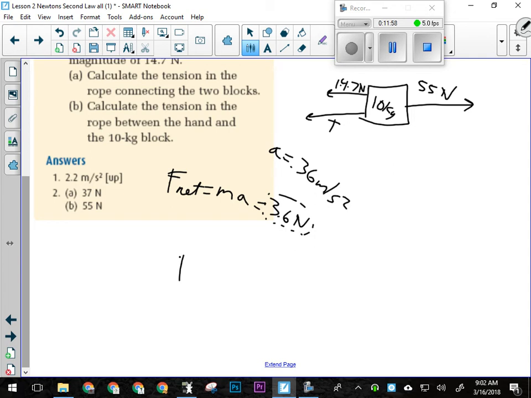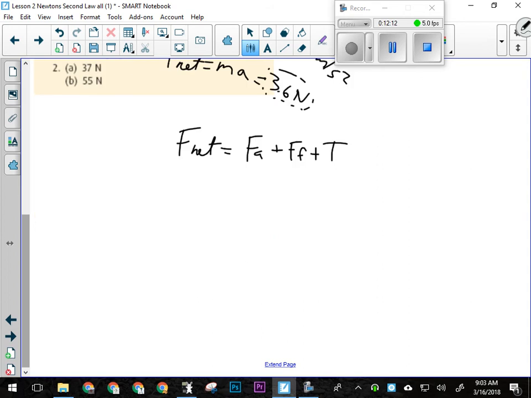All right, so my net force equals the applied force, that's the 55, plus the force of friction, the 14.7, plus the tension, which is what I'm looking for. So I'm going to manipulate this so I've got tension by itself.